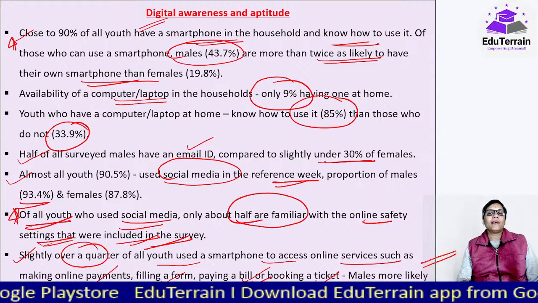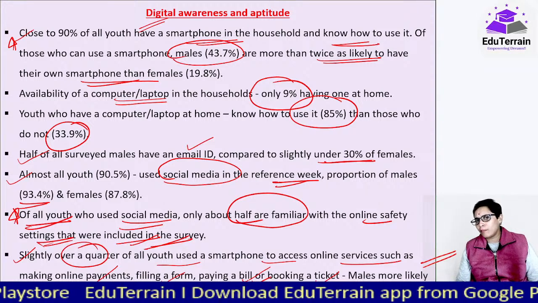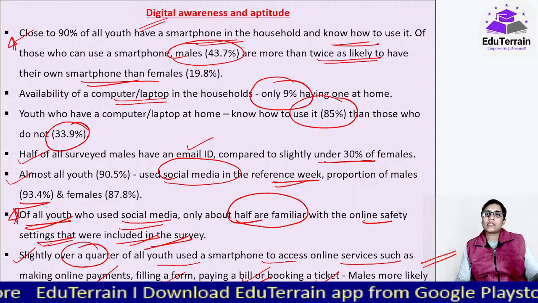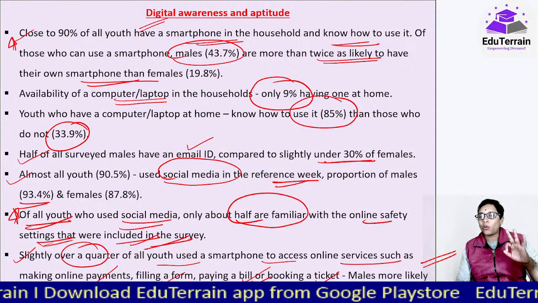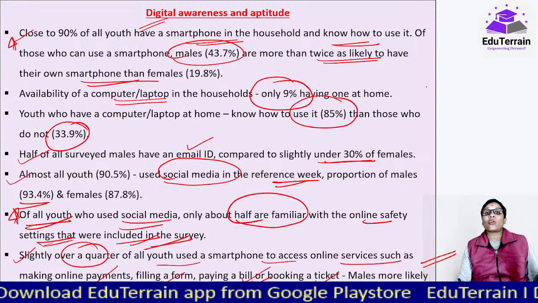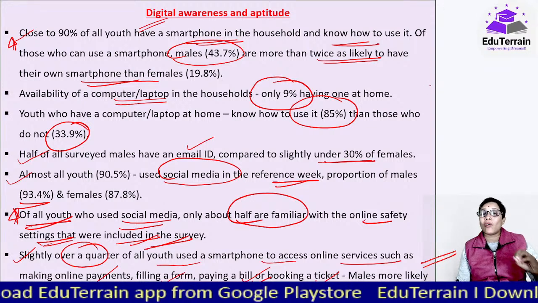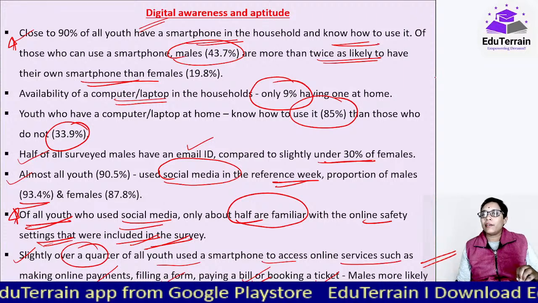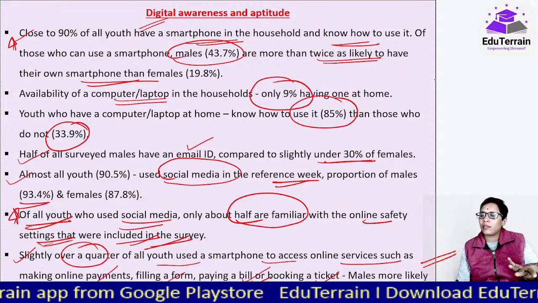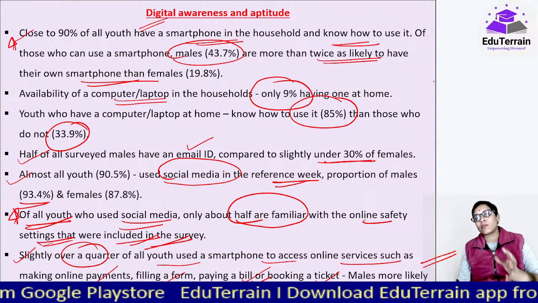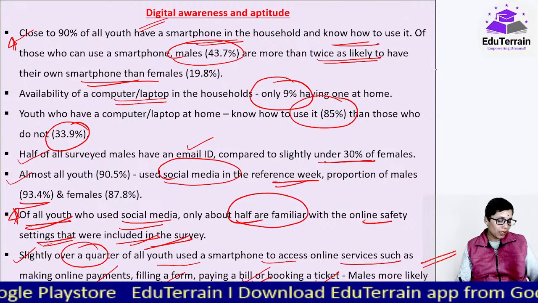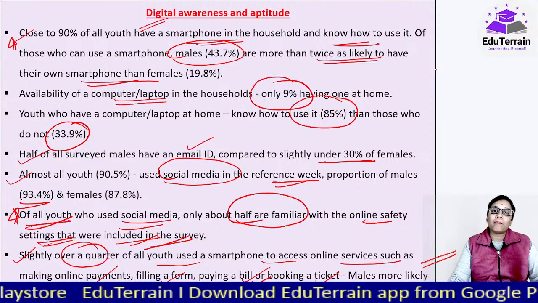Okay. And related to aspirations, they haven't covered much in that. So otherwise, these are the three main key dimensions where a lot of facts and figures and a lot of inferences are there, which I have already highlighted. And if this comes in descriptive questions, then it can definitely use these inferences from the data that we have presented. Okay, so this is all from my end.